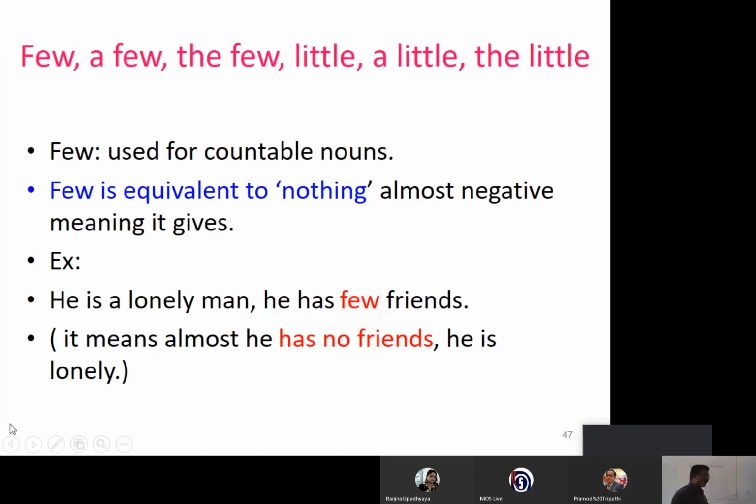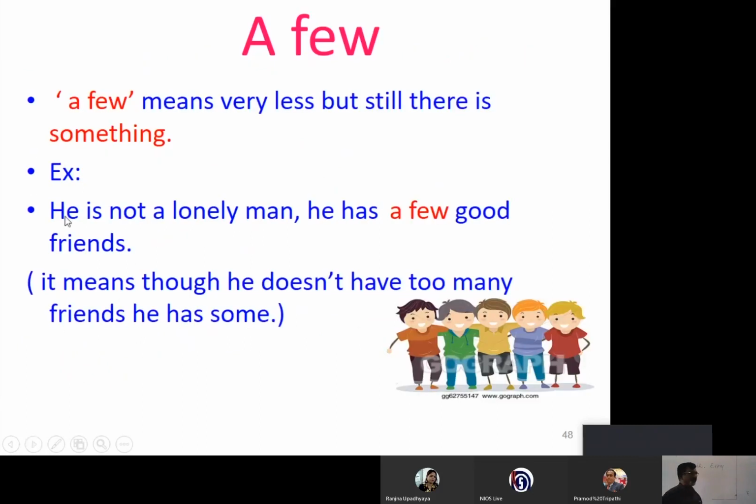Now, a few. A few means very less, but still there is something. It is affirmative. He is not a lonely man. He has a few good friends.